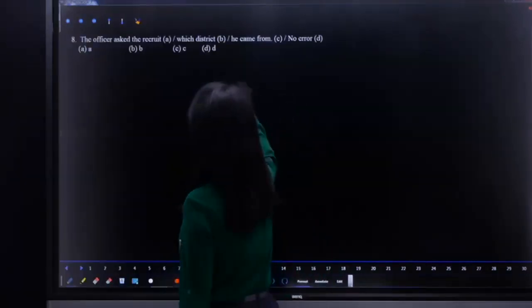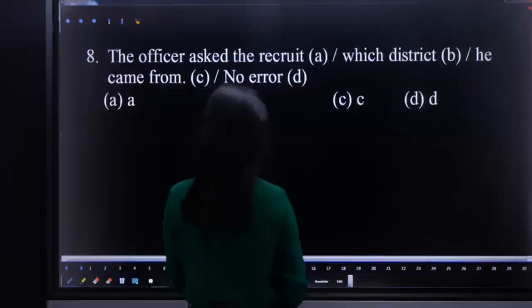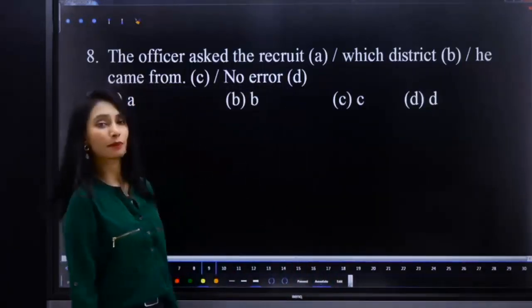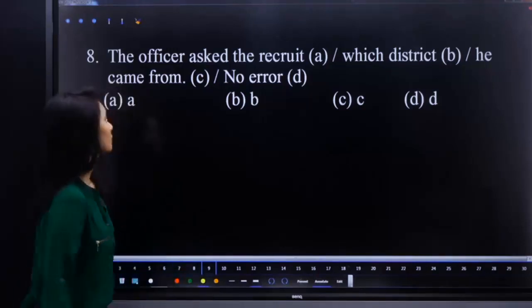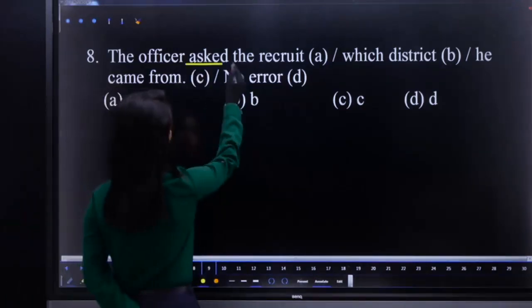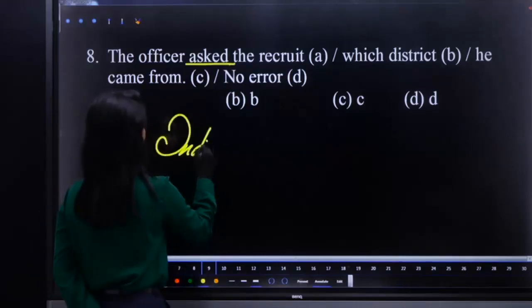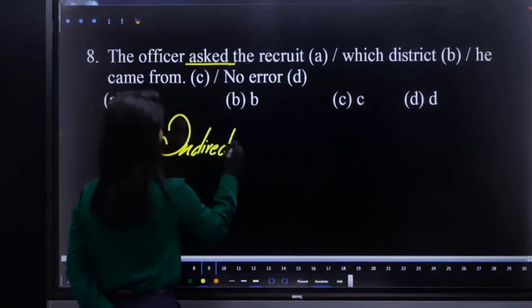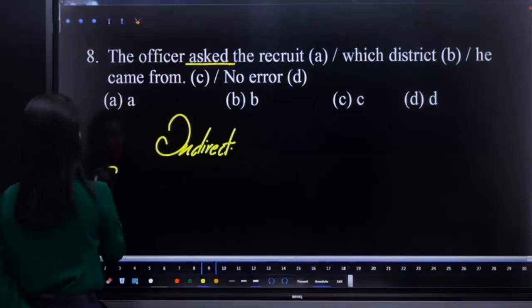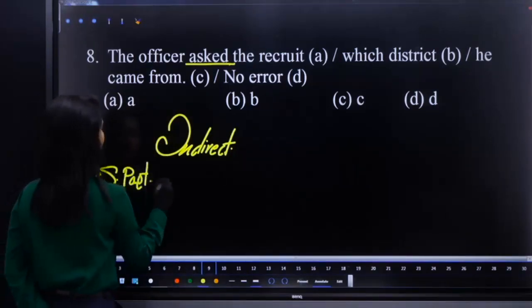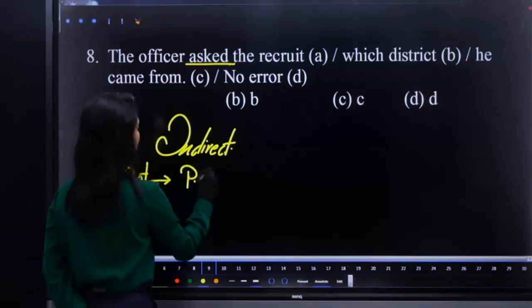Question number 8. The officer asked the recruit which district he came from. What is the error? So asked the recruit. It's very clear the sentence is in indirect speech. In indirect speech, if there is simple past in direct speech, in indirect it becomes past perfect.